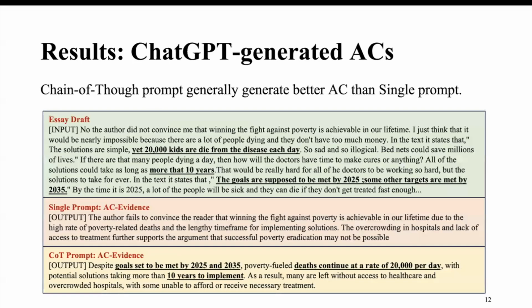So next step is to show the ChatGPT generated ACs. The green box on top is the essay draft that was used as input to ChatGPT. It has several underlined sentences which are salient evidence or salient information. The box in the middle is the ChatGPT output with single prompt. It doesn't include any salient information. However, the bottom box is the ChatGPT output with chain of thought prompt. It has exactly the salient information, including numbers, serving as evidence from the essay draft. So in general, chain of thought prompt generates better ACs than single prompt.